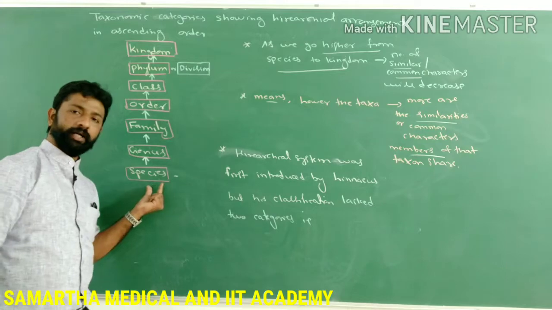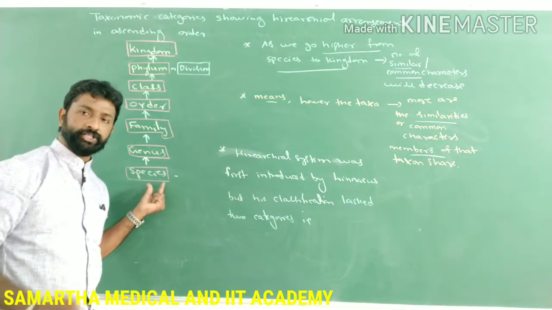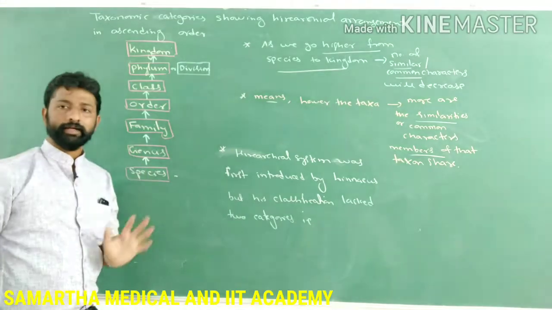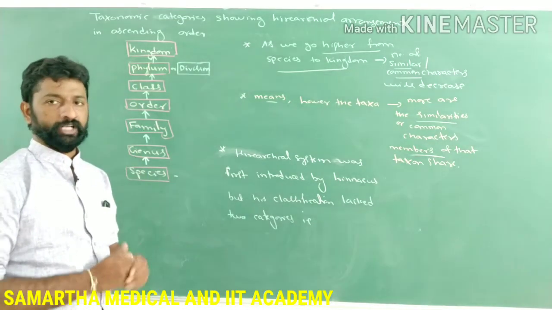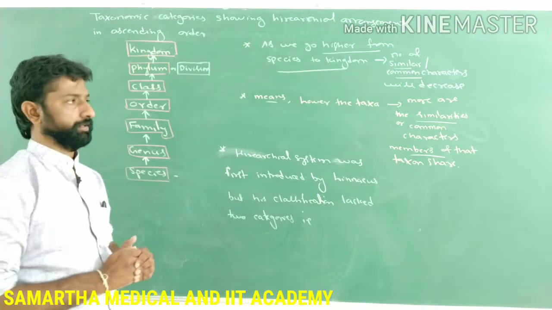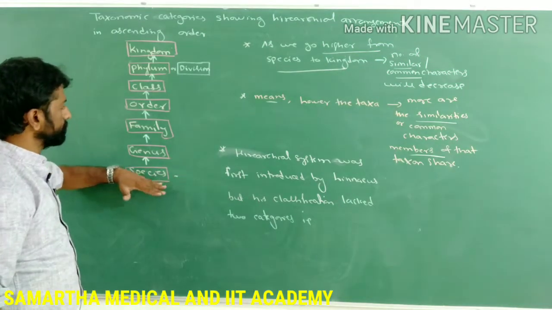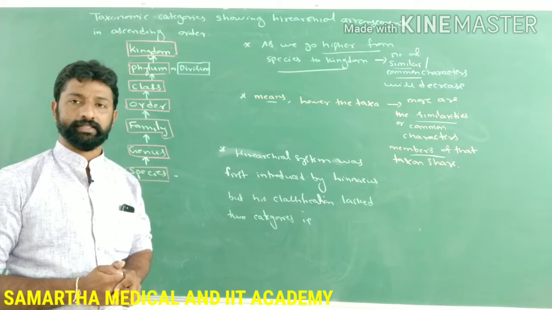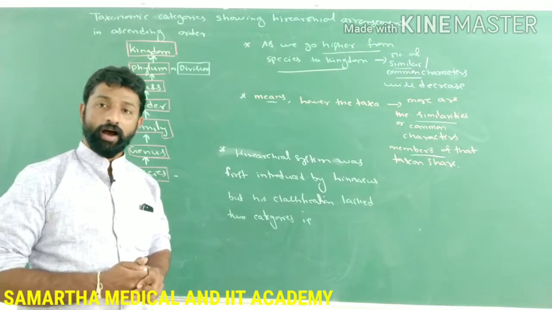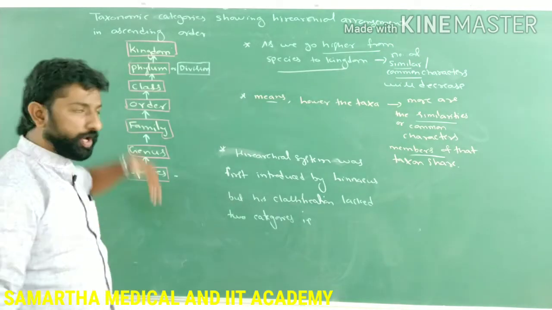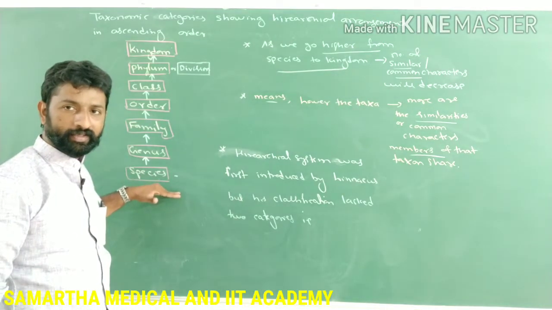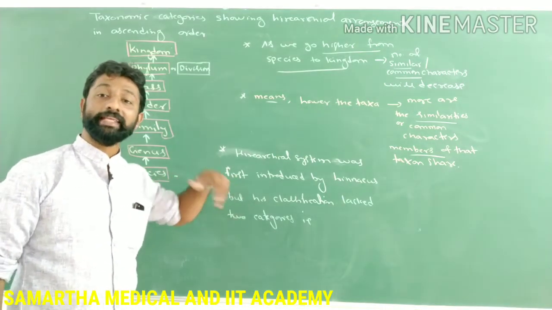The members of the taxon called species will share maximum similarities among them than the members of the other taxa. That is the meaning of that sentence. As we go higher from species to the kingdom, the number of similarities or common characters will decrease. Or as we move down from kingdom to the species, the number of similar characters will increase.